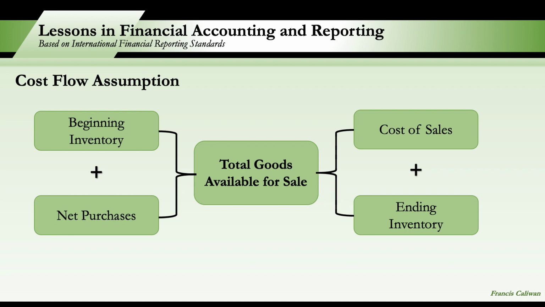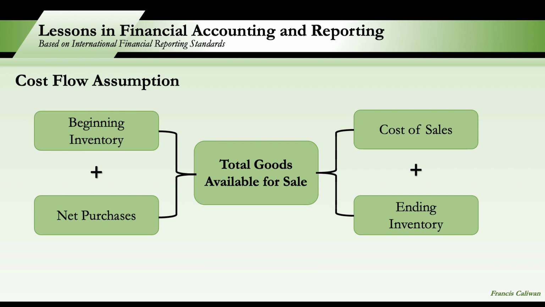Now, the question is, which of the goods available for sale are recognized as an asset and recognized as an expense. So, sino doon sa mga available for sale ang mapupunta sa cost of sales at ang mapupunta sa ending inventory? Yun ang kinikwento sa atin ng cost flow assumption. So, the flow of the goods from total goods available for sale to cost of sales or to ending inventory. Okay, so that's the story of cost flow assumption.